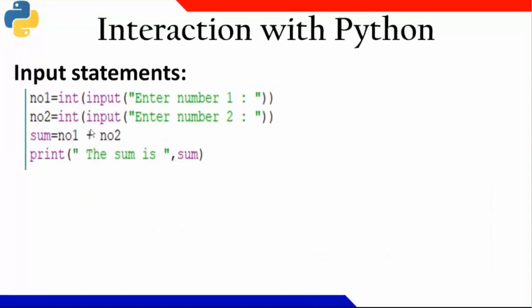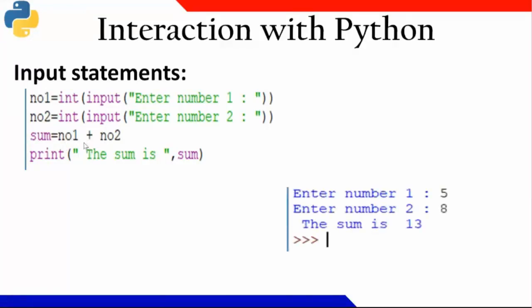So now tell me, if I put typecasting here, whatever I input, I'm changing it to integer. The second one is also an integer. Now I'm taking number 1 and number 2, 5 and 8. What will the output be? Obviously, it will give me the sum of these two, that is 13.